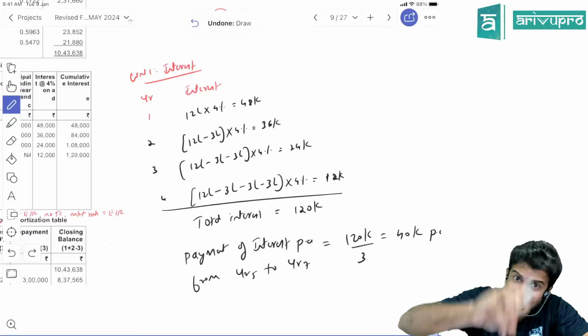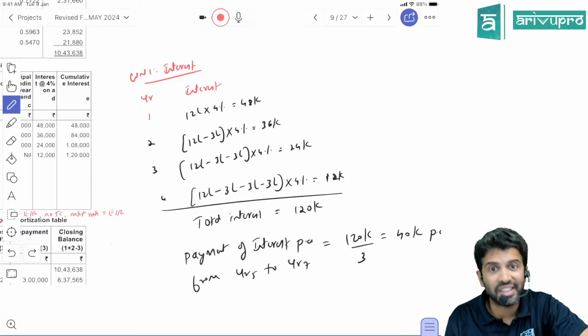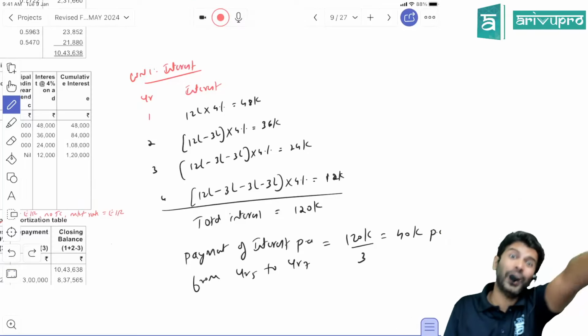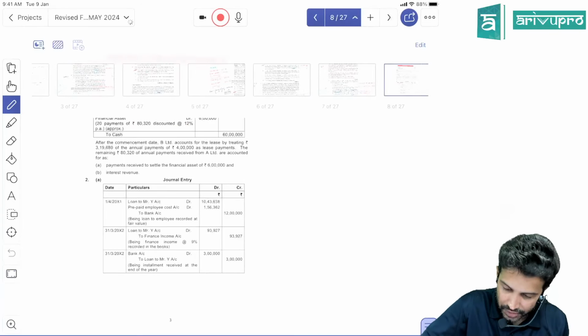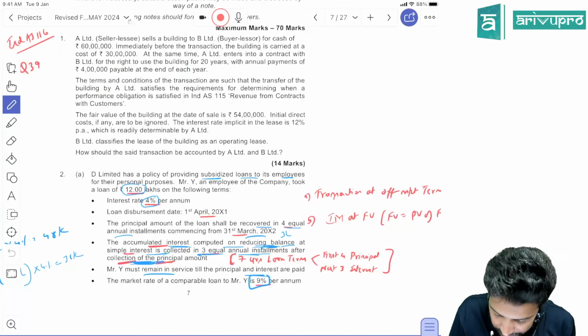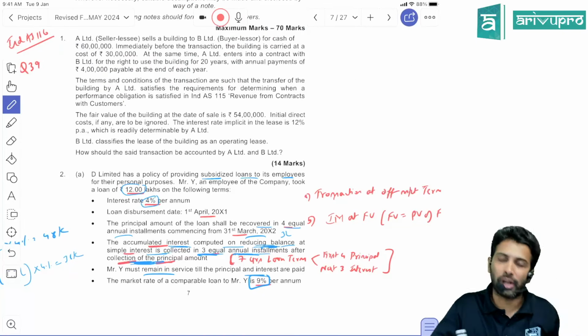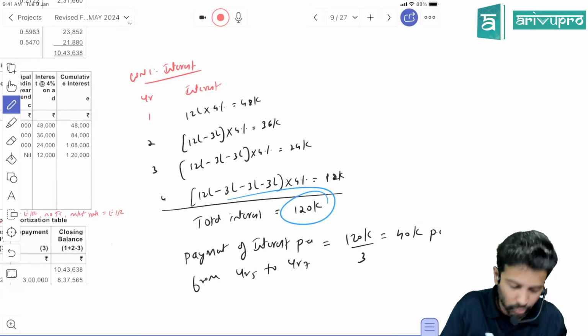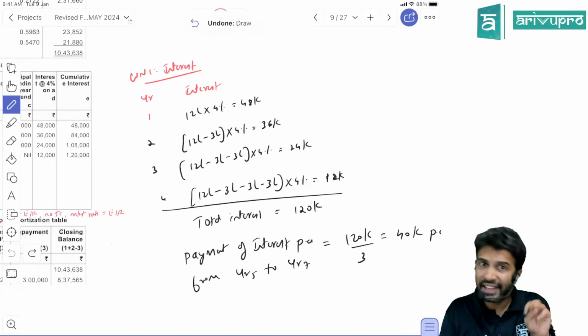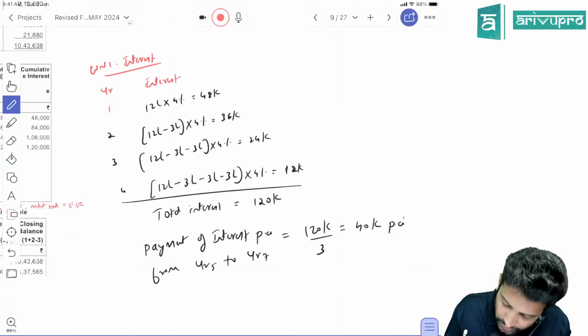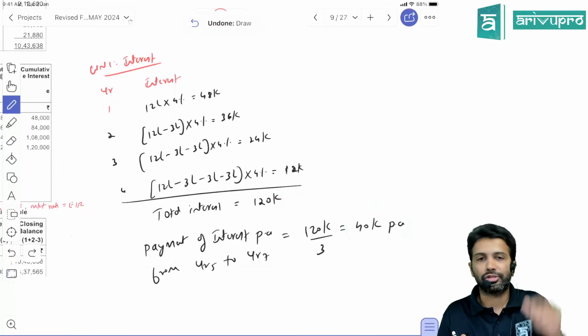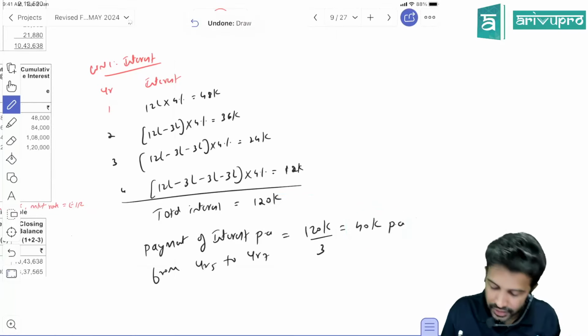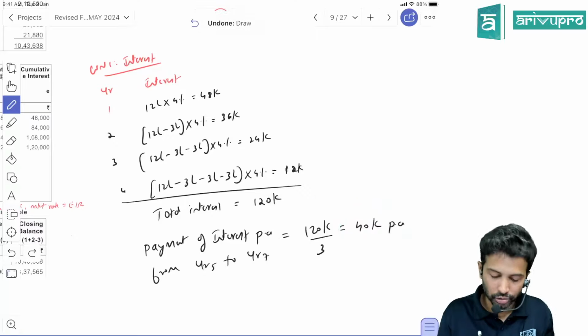Okay. This total interest, the company is saying we'll collect in 3 equal annual installments. Specific word, check if you want. This total interest is collected in 3 equal annual installments. So total interest we have got as 1,20,000. We'll recover it in equal annual installments of 3. So every year how much we'll recover? 40,000. So year 5, year 6, year 7 cash flow is 40,000 rupees. That's what it is. Okay, that's all.